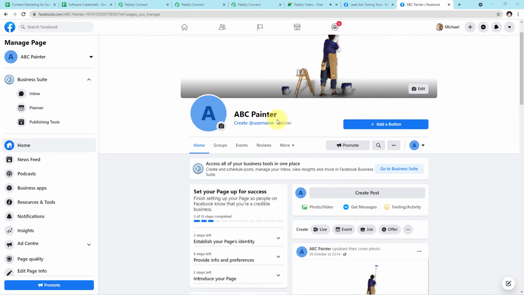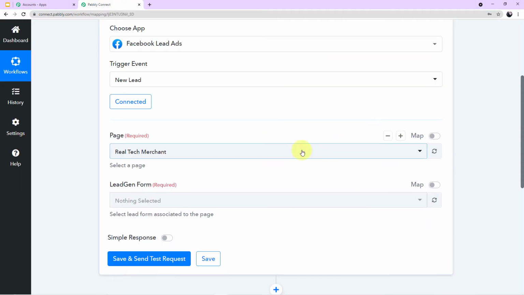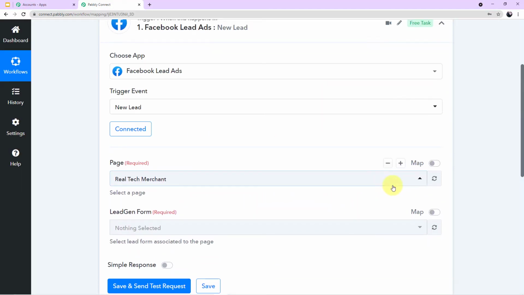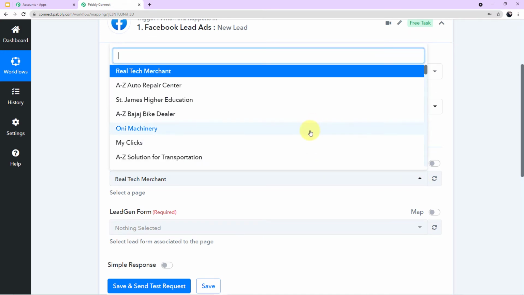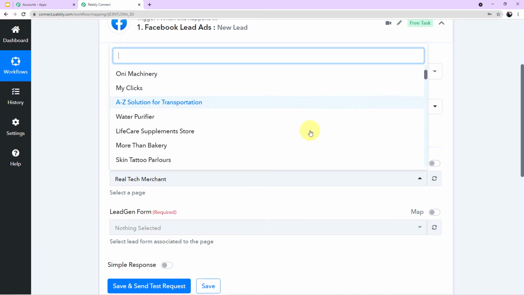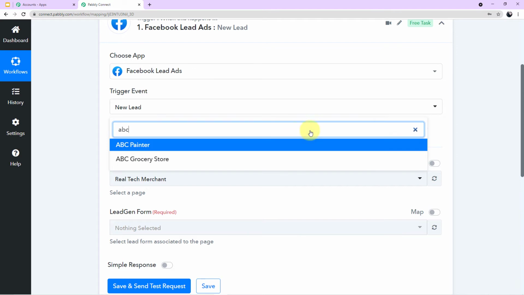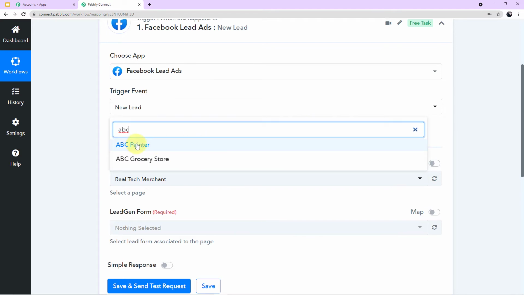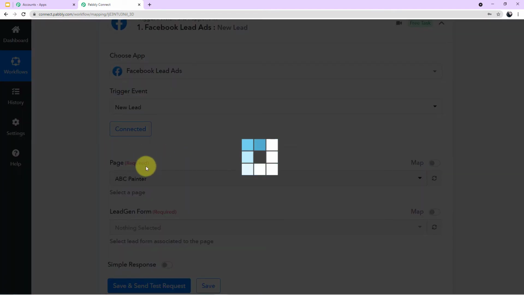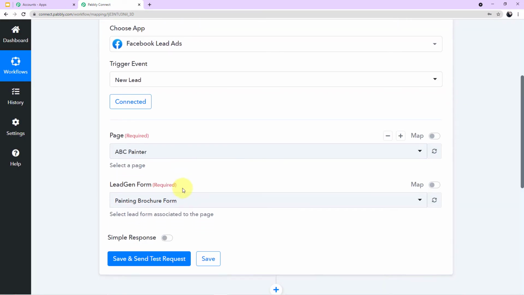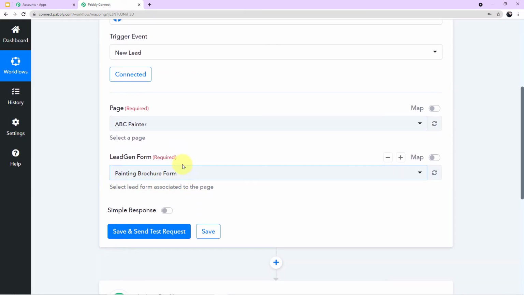So let me take you back to my Pabbly Connect account and show you how you can map this page there. Okay, so this is our Pabbly Connect. Here we have to click this arrow and search for the same page. So our page name was ABC Painter. As you can see on my screen, you have searched for the particular page and now you'll simply map it here. So the form attached or automatically integrated with this page will automatically appear here in the lead generation form.